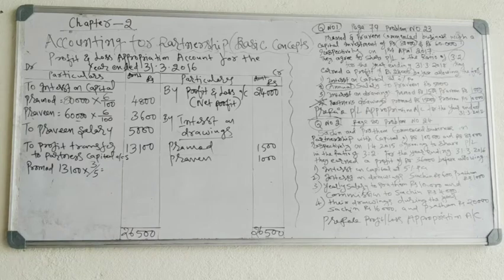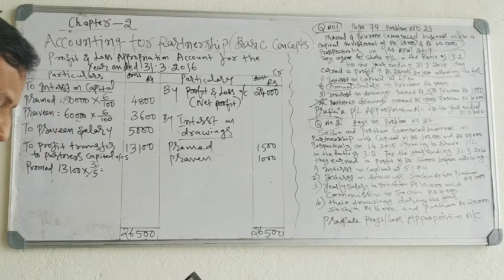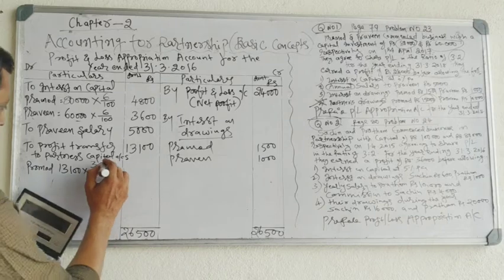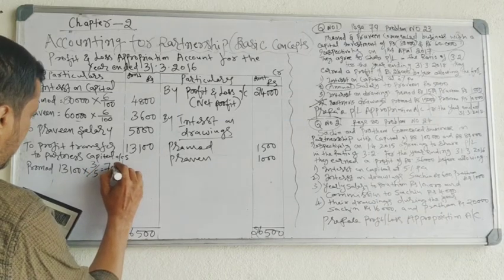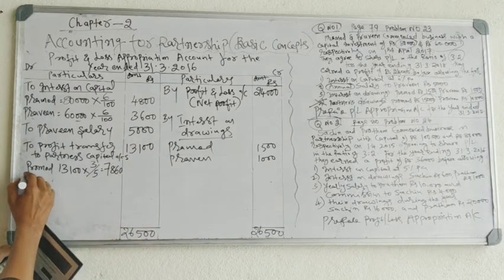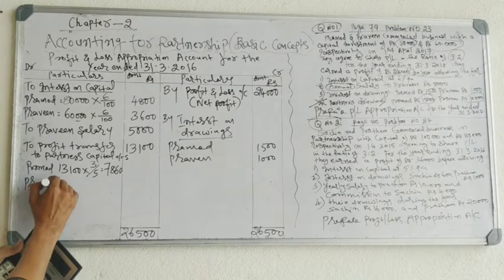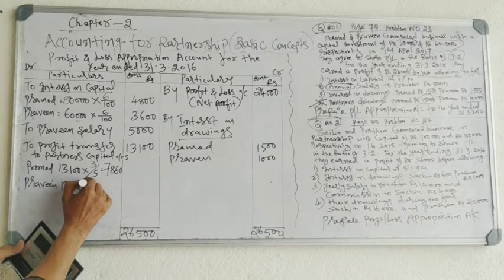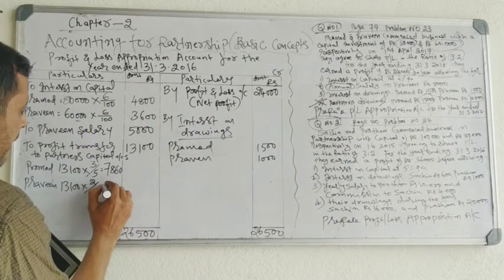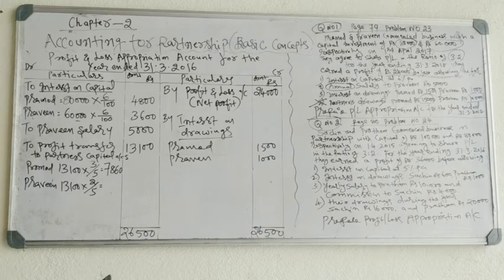So divide it. 13,100 divided by 5 multiplied by 3, that is 7,860. In the inner column you have to write it. Don't write in the outer column. You have already written 13,100. In the inner column you have to write. Praveen: 13,100 into what is Praveen's ratio? 2. Total 5. That is 5,240.